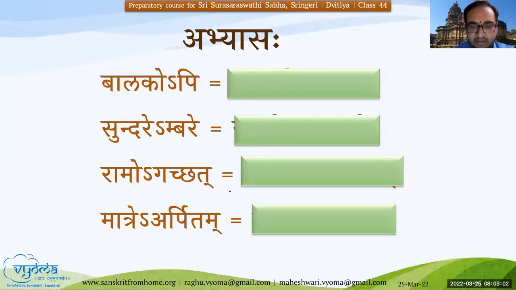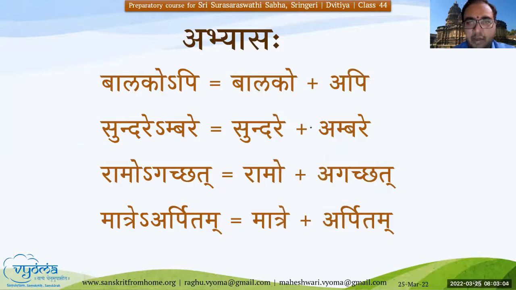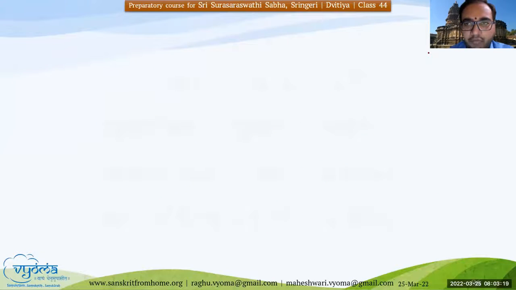So let us see it. Balako api sundare ambare, and then Ramo agachat matre arpitam. So this akara is not there. Matre arpitam, that's how it will be. Okay, hope all of you are able to understand these. Dhanyavadaha, Simran Bhagini. Well answered.